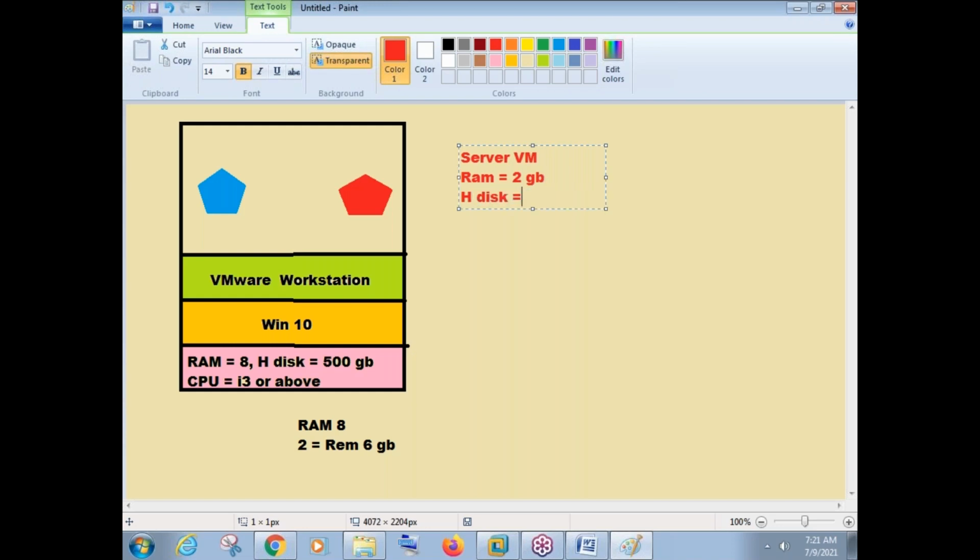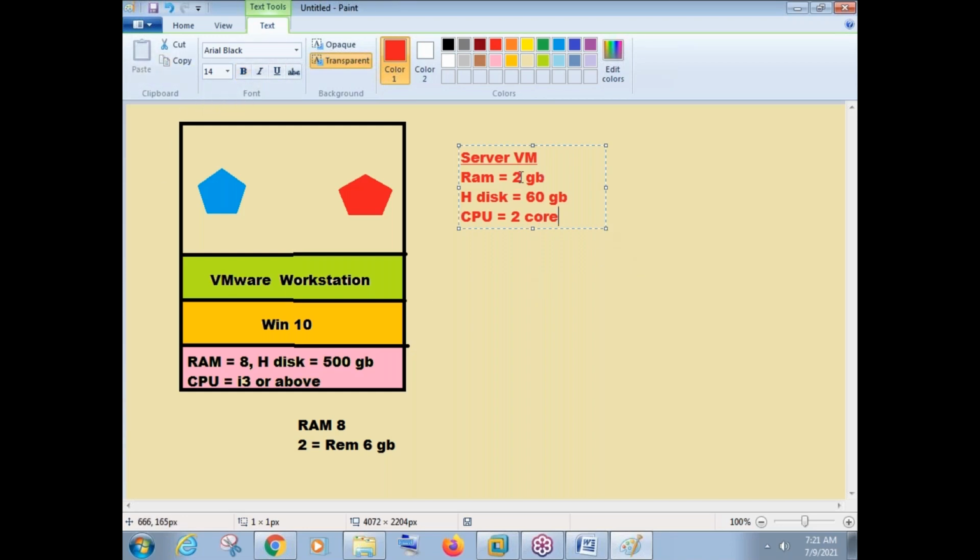Hard disk, minimum 60 GB. CPU, 2 core. This much configuration we have to take in our server machine. Okay, 2 GB RAM, 60 GB hard disk, and 2 CPU cores.